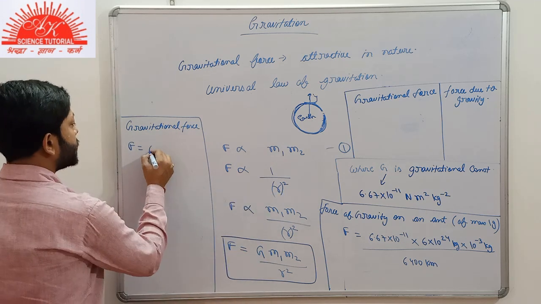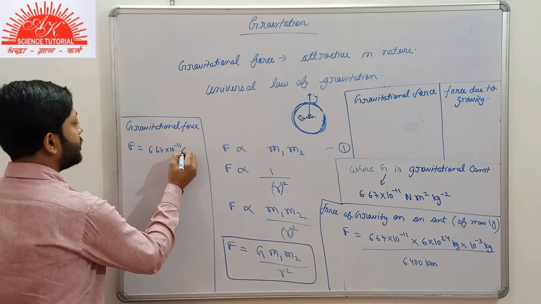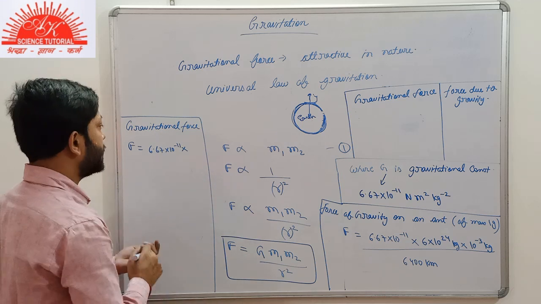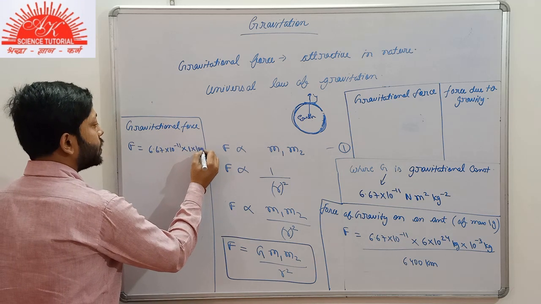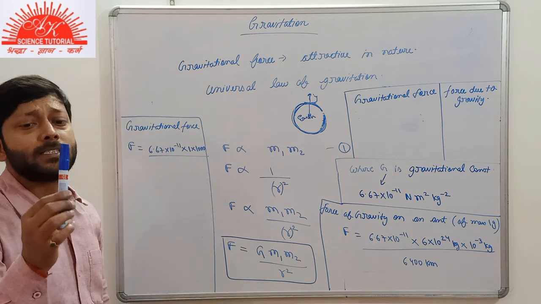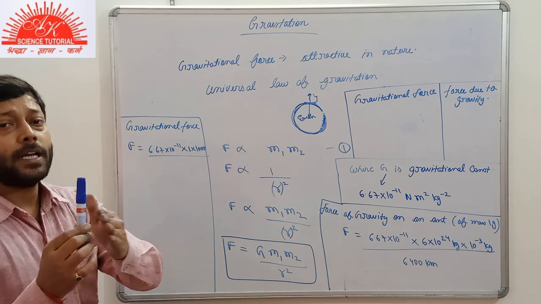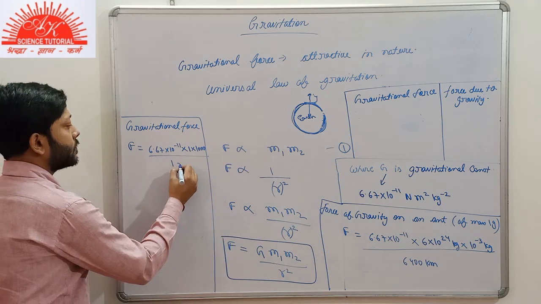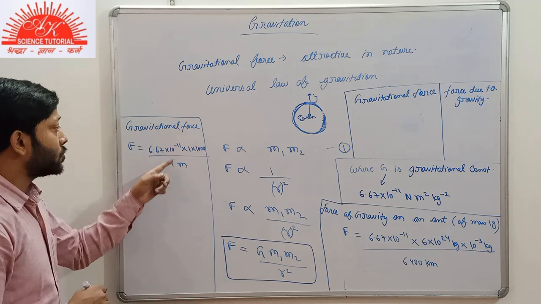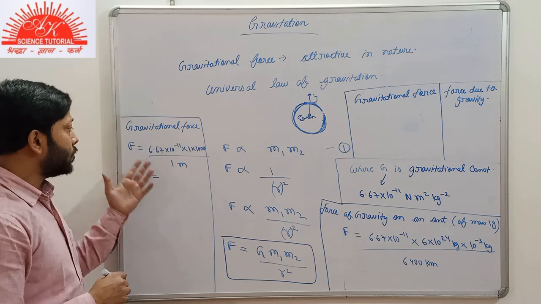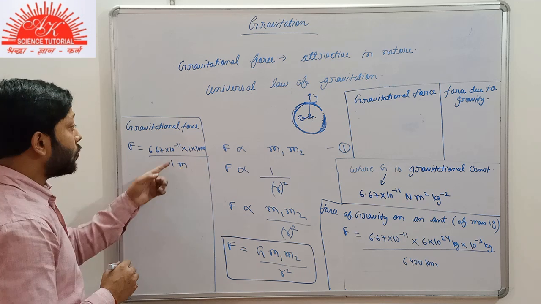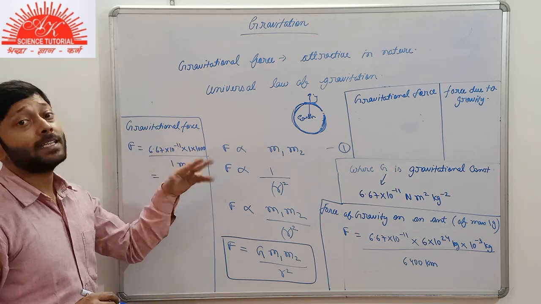Capital G has the value 6.67 into 10 to the power minus 11. What about the masses of the two bodies? Suppose it is 1 kg and 1000 kg, and the separation between both of them is 1 meter. What do we get? The magnitude of the resultant force. What will be the scale of the magnitude of force? 10 to the power minus 11 times 10 to the power 3. What will be the scale? 10 to the power minus 8.